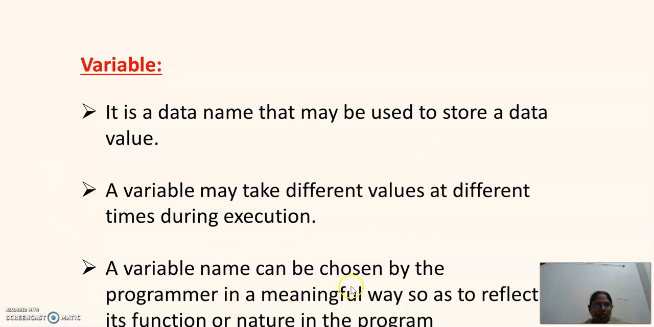A variable name can be chosen by a programmer in a meaningful way so as to reflect its function or nature in the program. Why? Because if you are using one variable, say for example, I want to store the marks of a student, then obviously it will be an integer or floating point value. That variable name, I can write it as marks. That means by seeing the variable name, I should be able to understand the nature of that variable in the program.